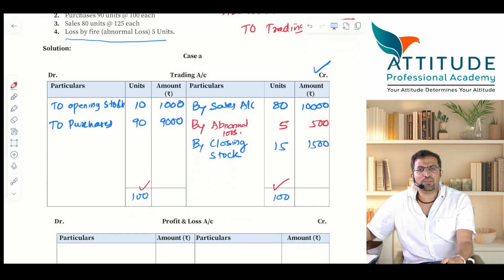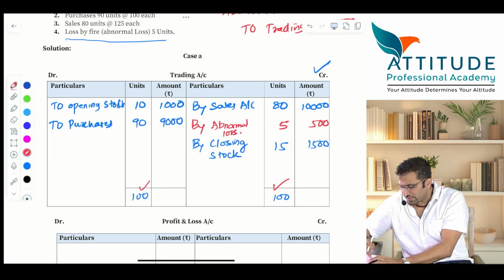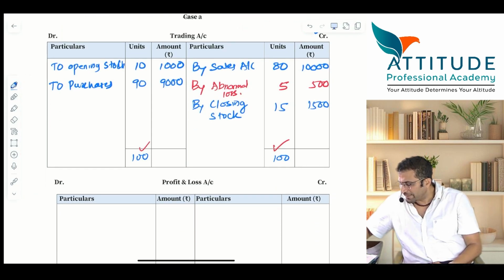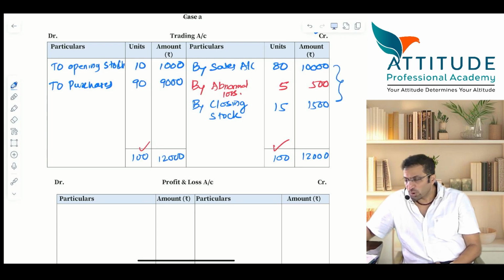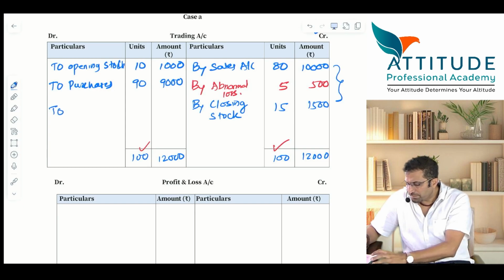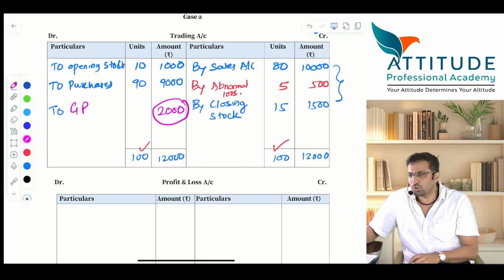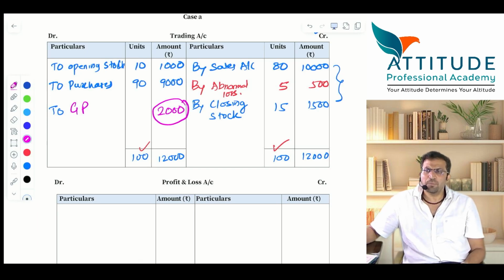Will your GP change? Let me see how many of you are right, whether your GP changes or not. Tally. 12,000. Here also how much should come? This is 12,000, right? 12,000, here also 12,000. What is GP? GP is not changing. Sir, how come GP is not changing? GP will not change.